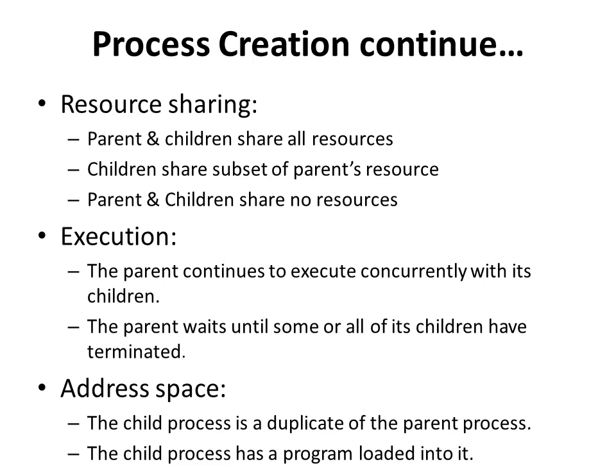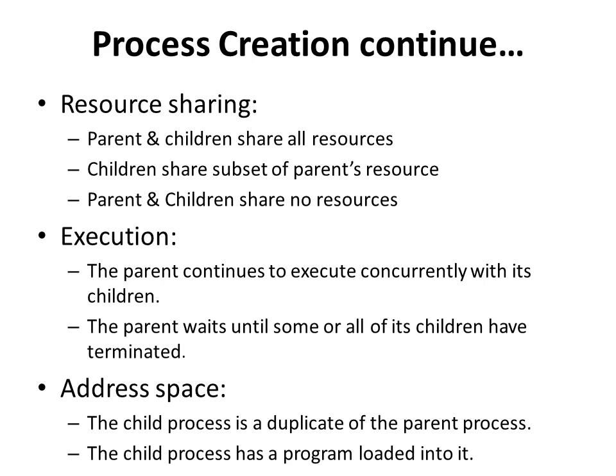Now, in terms of execution, when a process creates a new process, there are two possibilities. The parent process continues to execute concurrently with its children. That means the parent process and child process are both running simultaneously, or both are running together. And the second possibility is the parent process waits until some or all of its children have terminated. So in this case, the parent process will continue its execution only after the child processes have completed their execution.